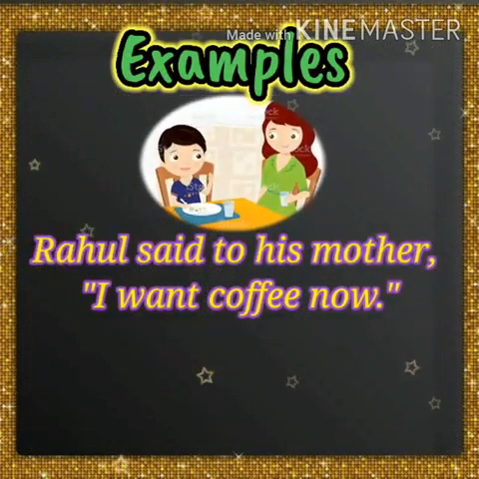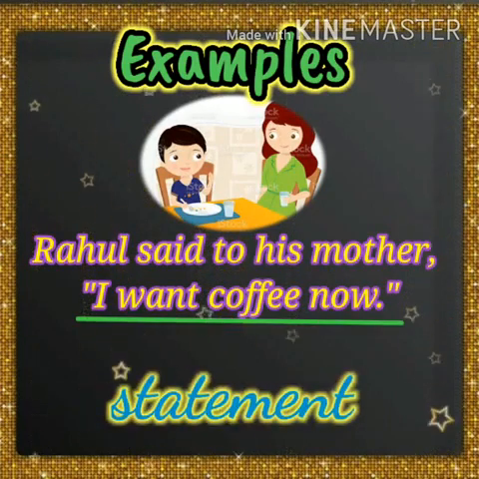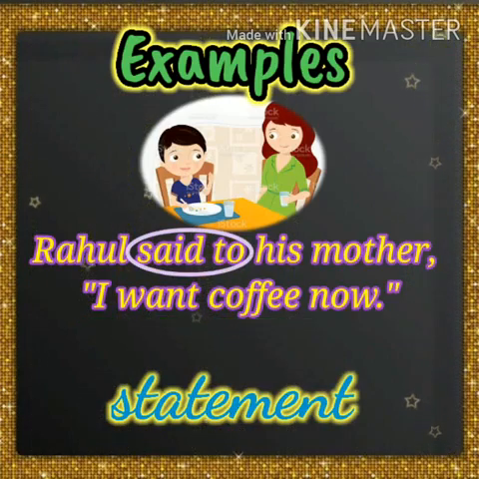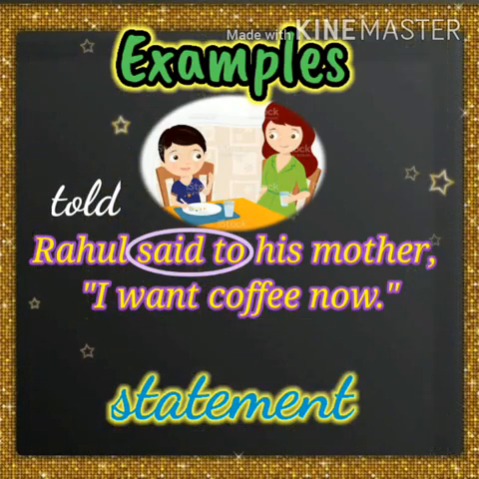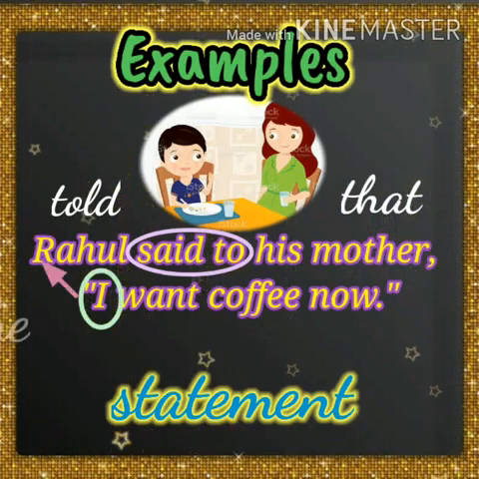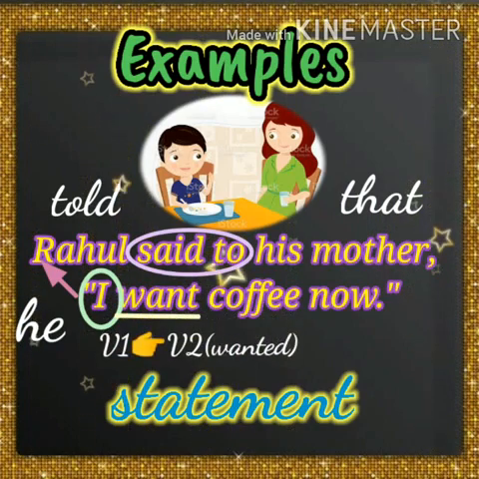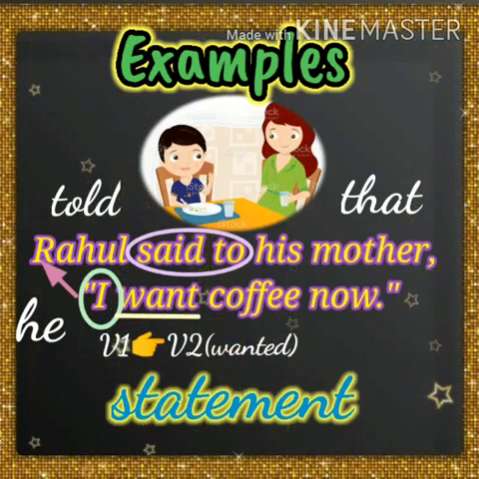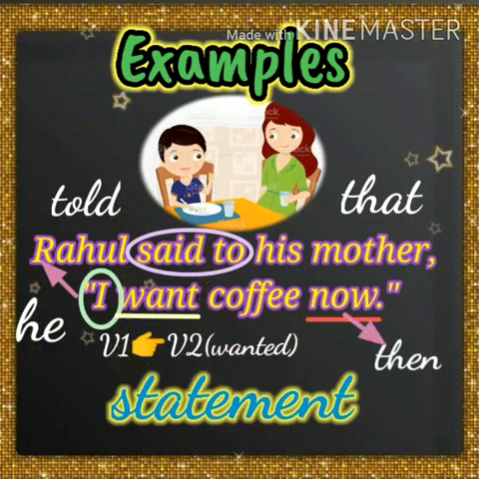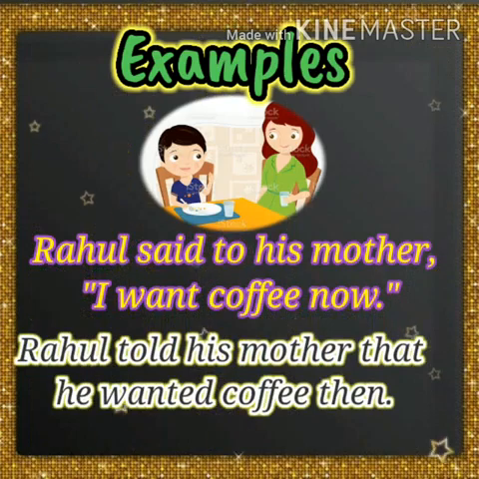First one, Rahul said to his mother, "I want coffee now." Listen. First you have to change the reporting verb. Look at the sentence. It is a statement. So "said to" will be changed into "told". And the statement conjunction is "that". Then the pronoun "I", which denotes Rahul, so we should write "he". Then the word "want", which is in present tense, becomes past tense, "wanted coffee". And now the word "now" changes into "then". So your answer is: Rahul told his mother that he wanted coffee then.